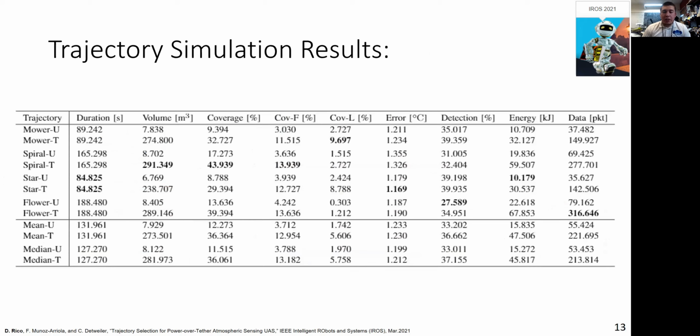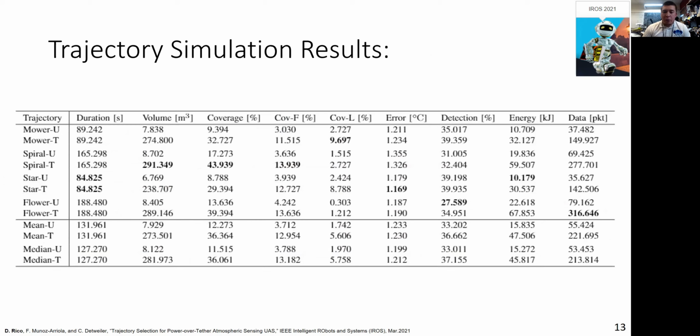After running all of the trajectory simulations, we tabulated the results with respect to the 9 factors of evaluation previously mentioned. As a form of control, we also simulated untethered UAS systems, denoted by the -U, with a single temperature sensor on board to compare against.